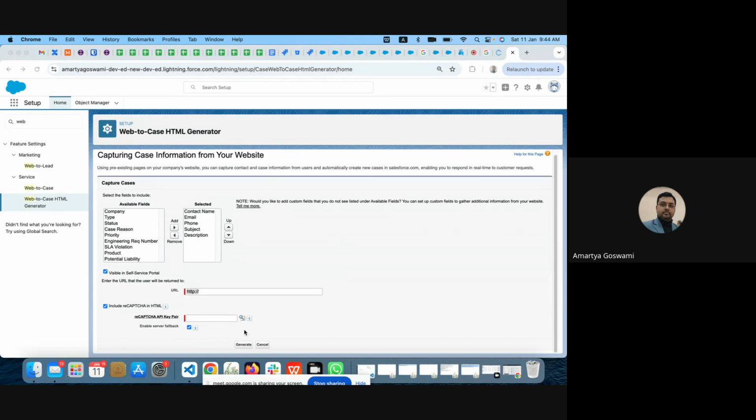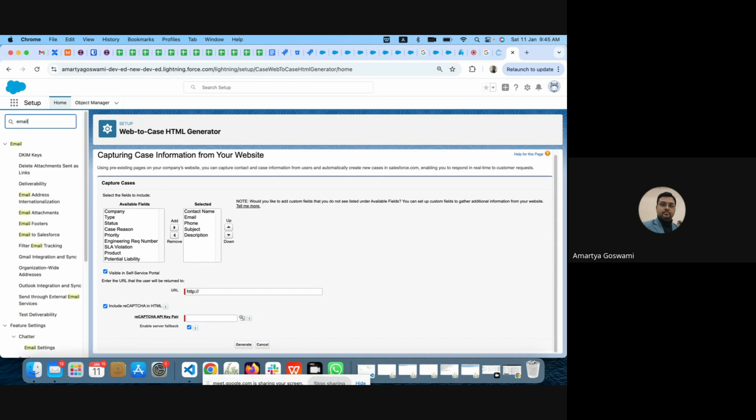I am not doing that right now. It will give you a simple HTML form with some fields. You need to embed that form in your website, and you can do the styling. Whenever somebody goes to that page of the website and fills it up, it will automatically create a case in Salesforce. This functionality is called web to case. Web to lead is also there, but for email to lead there is no standard way. There is email to case only. Remember that.